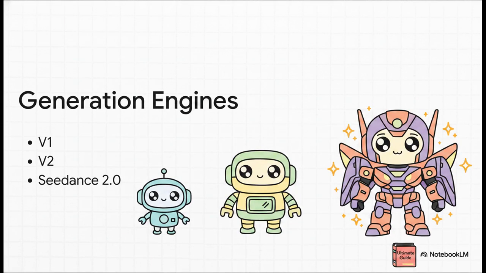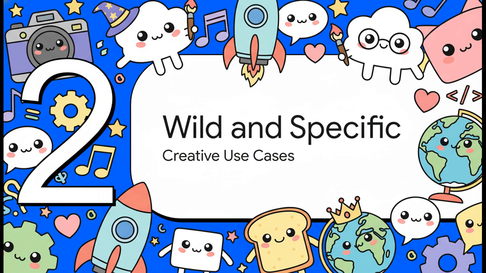And underneath those interfaces are the actual core generation engines powering the whole thing. We've got V1, V2, and their newly available Seedance 2.0 model. This shows a really clear progression and a serious commitment to constantly upgrading their core tech. What's especially notable here is just how heavily they are pushing Seedance 2.0. In fact, the source material explicitly points to a dedicated ultimate guide to Seedance 2.0 right on their blog. So this tells us Seedance 2.0 isn't just a minor little patch, it's a major leap forward in their rendering or conceptual capabilities. It's so big, it requires its own deep dive documentation so users can actually figure out how to fully leverage it. But what does all this actually look like in practice?